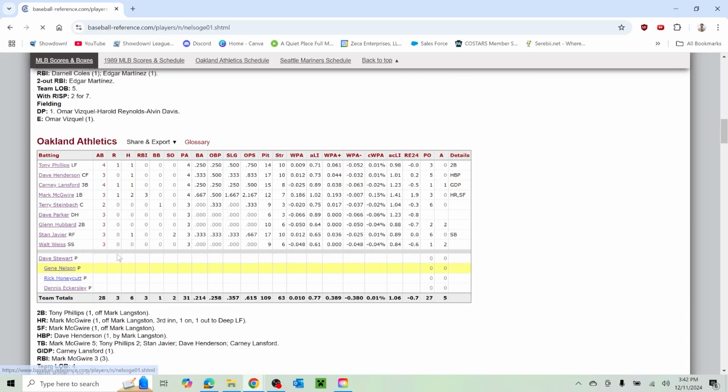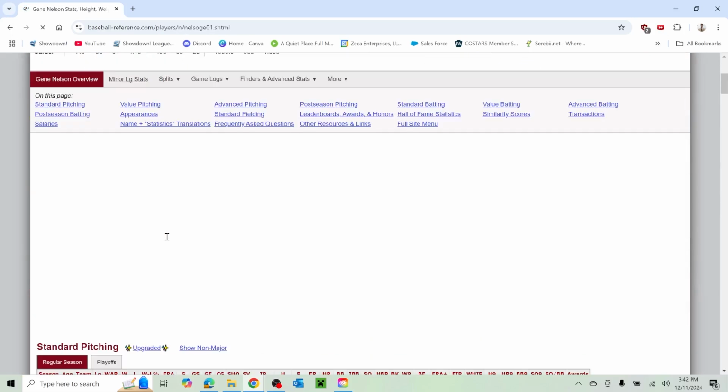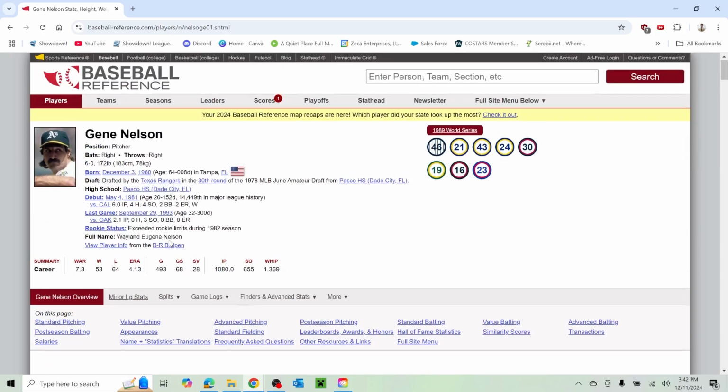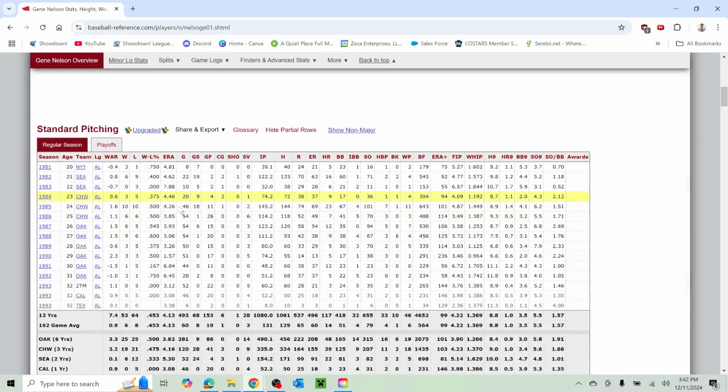Dave Stewart, we went and saw Gene Nelson. Really good bullpen for Oakland this year. That was kind of their bread and butter. '89, that's a good year. 80 innings pitched. 3.26 ERA, that's pretty good.